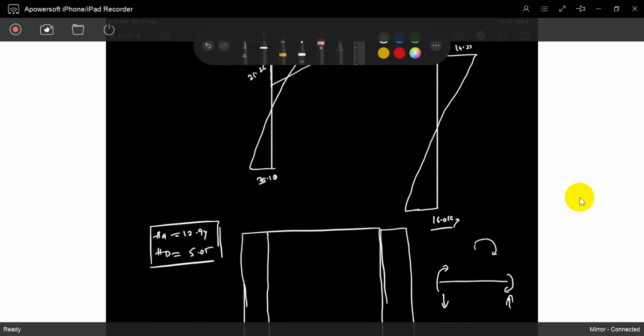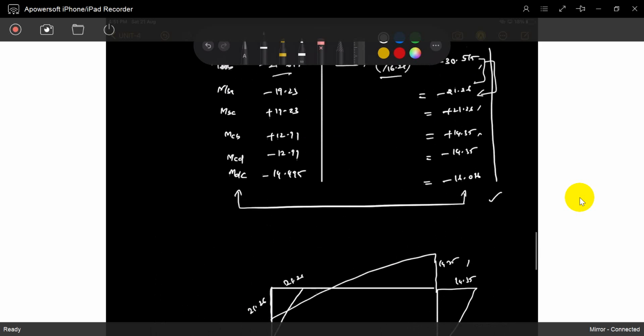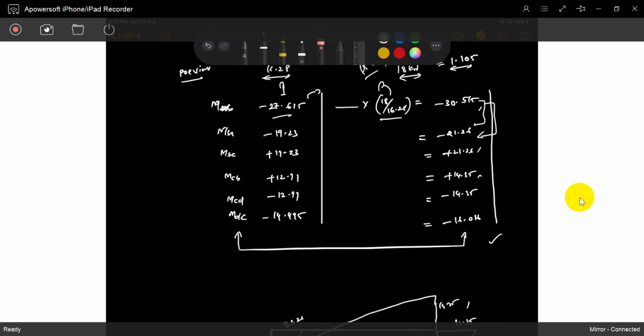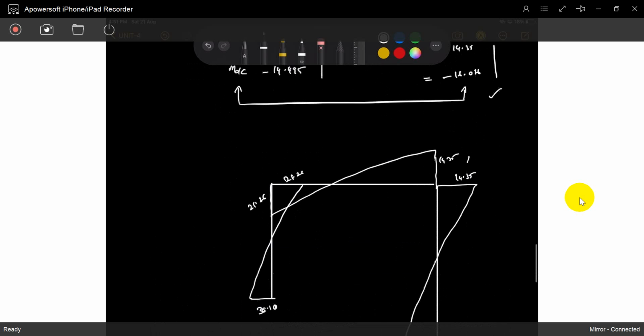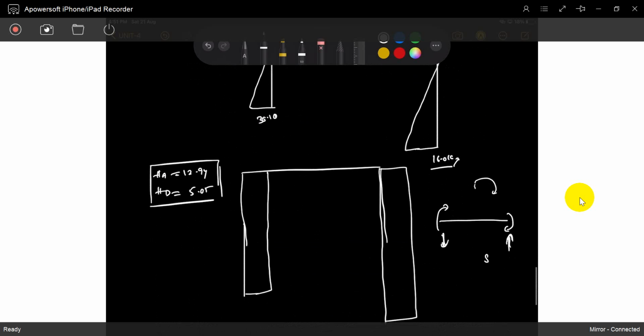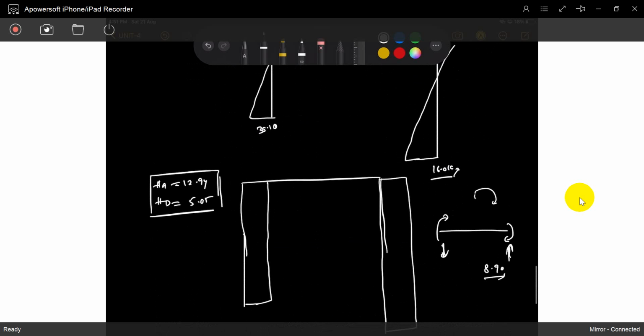What is exactly the shear force? It's again the same thing. You have to add both: 21.26 plus 14.35, the answer divided by the length, which is 4. So 8.9, you write 8.90. So it will come like 8.90. Okay, so this is 5.05, this is 12.94, and it's 18.